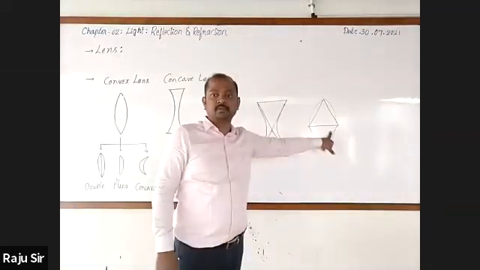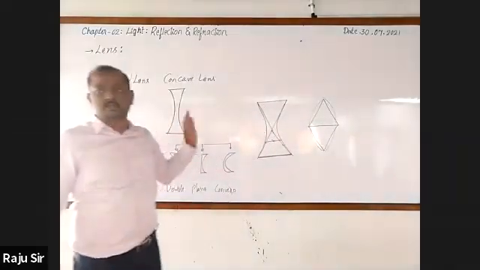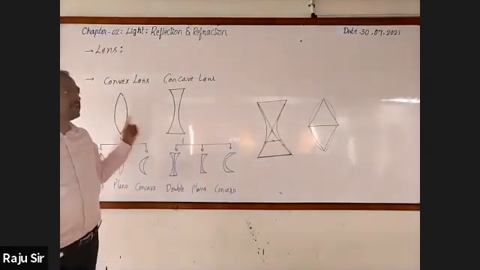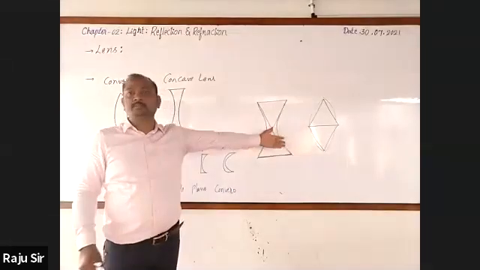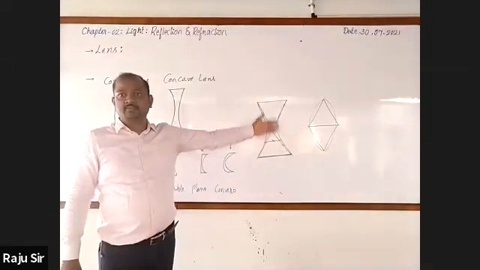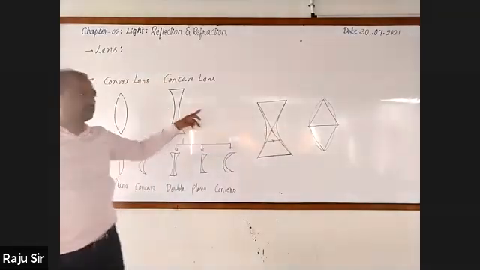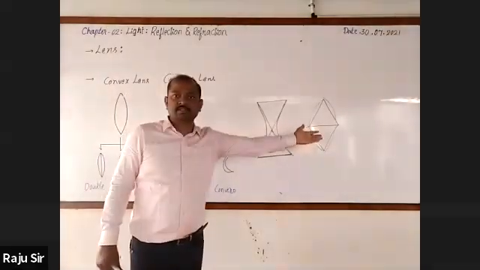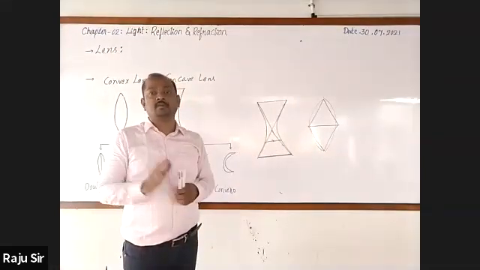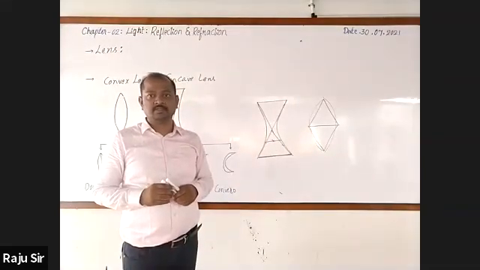In general, you can also say that a lens is an arrangement of two thin prisms. If these two prisms meet at their vertices, it is called concave. At their bases, it is called convex. Right?